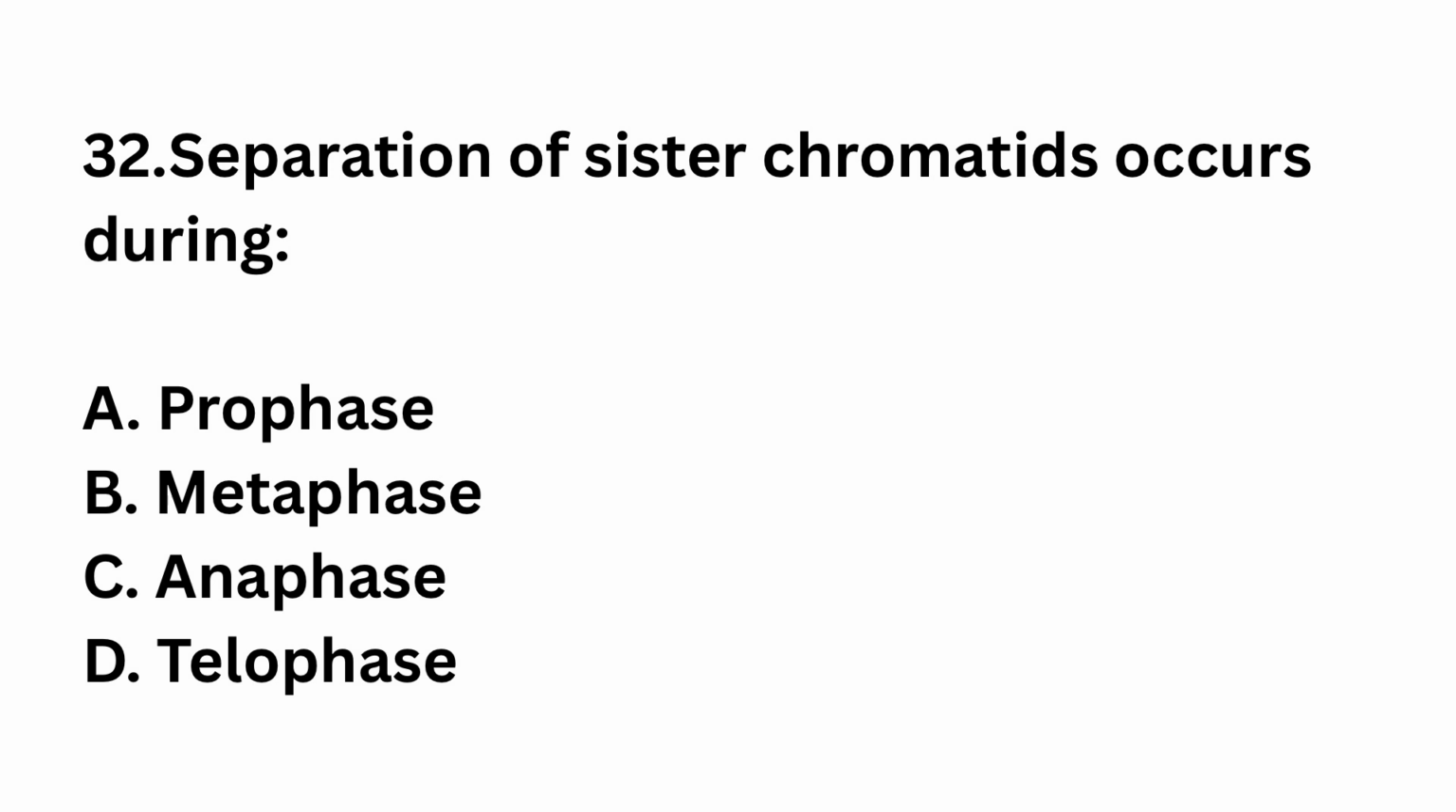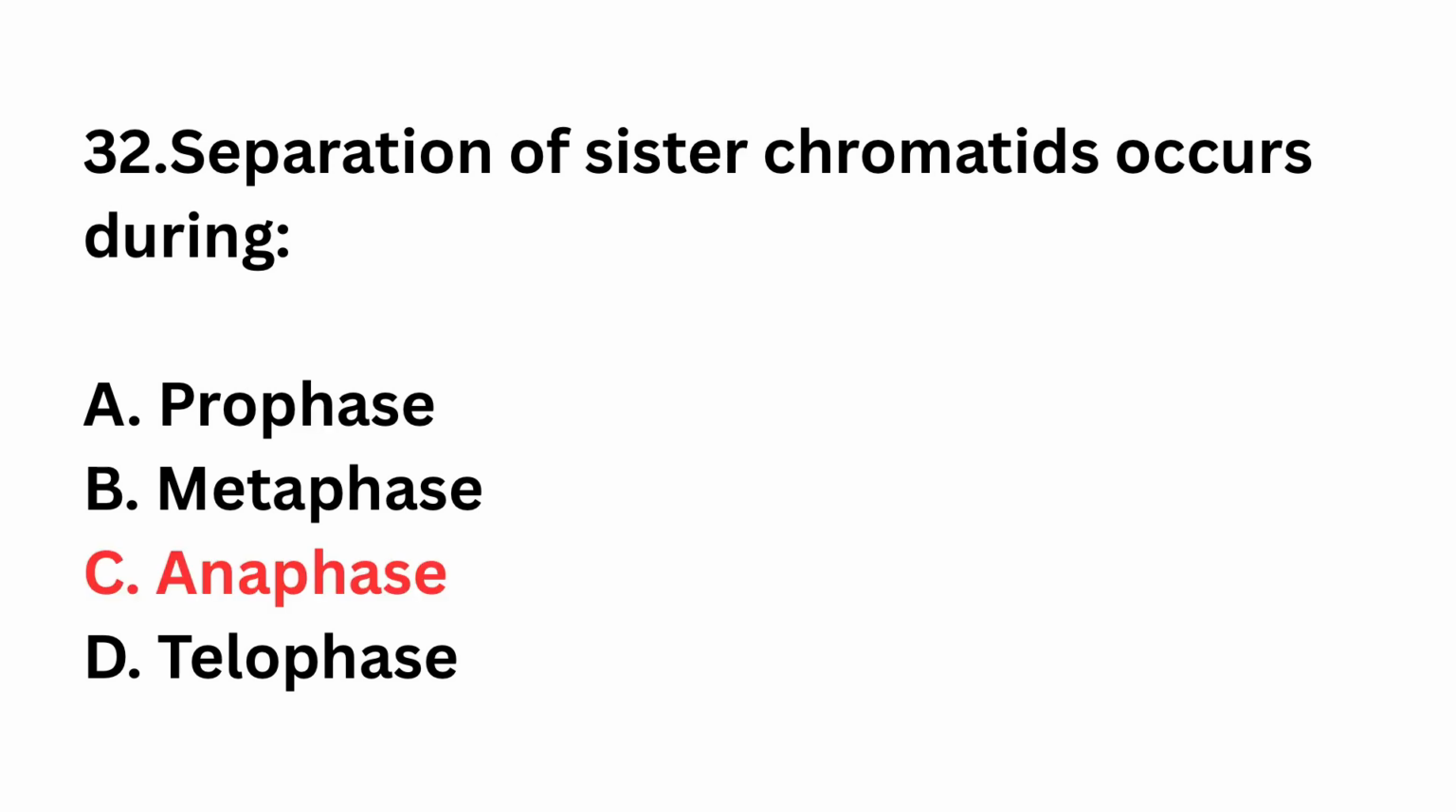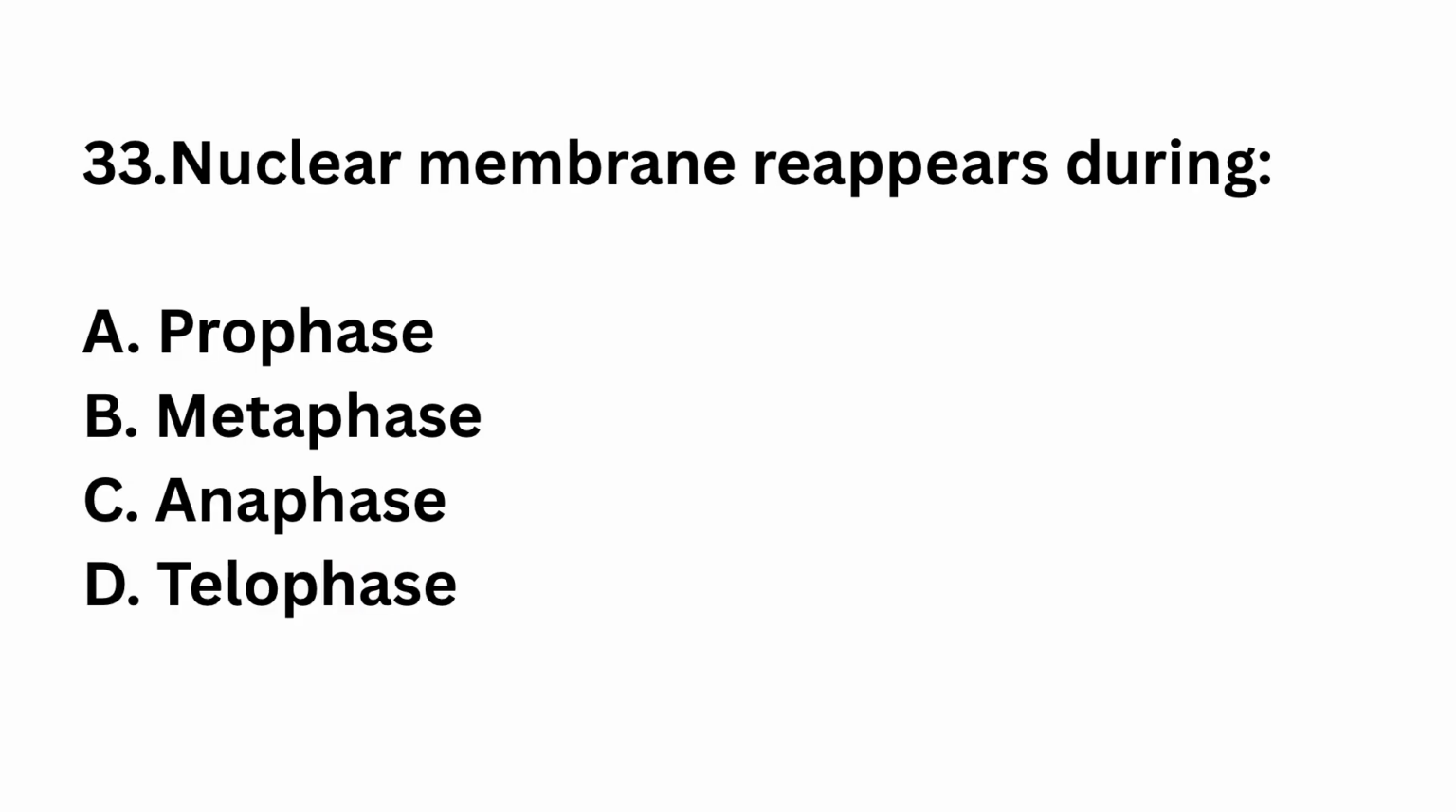Question number 32. Separation of sister chromatids occurs during prophase, metaphase, anaphase, telophase. The right answer is option C, anaphase. Centromeres split in anaphase.